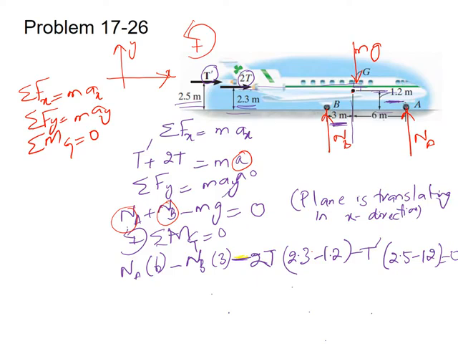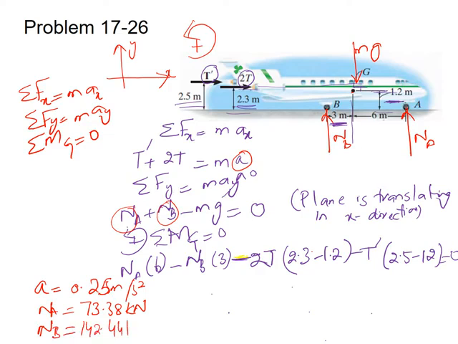After solving this, the answer that I got is A equal to 0.25 meter per square second, Na equal to 73.38 kilonewton, and Nb equal to 142.44 kilonewtons. So in this way you can find the answers for the unknowns by using the equations of motion for the rigid body when the rigid body is in translation motion.